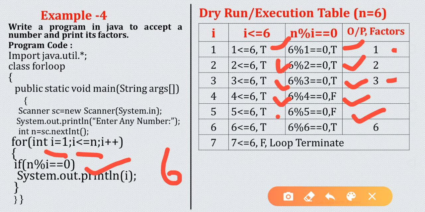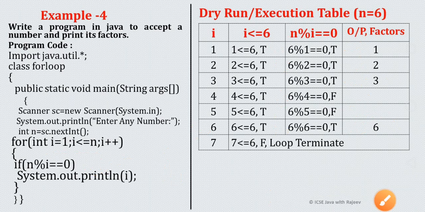Next time i will be 6. Now 6 less than or equal to 6, true. Now 6 mod 6 equal to 0, true. So 6 will also be printed on the console. Now next time i will be 7.